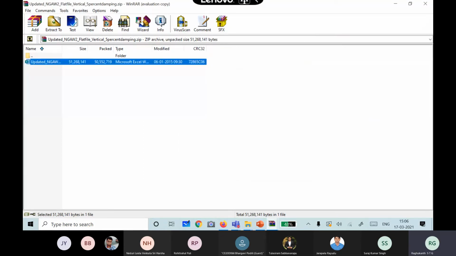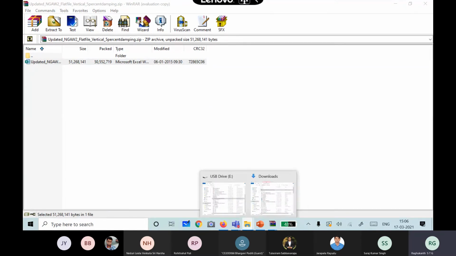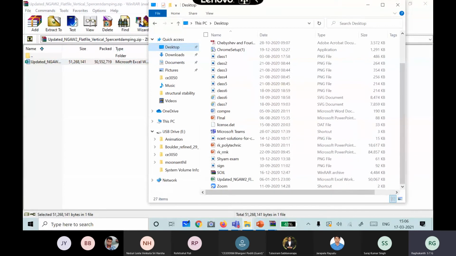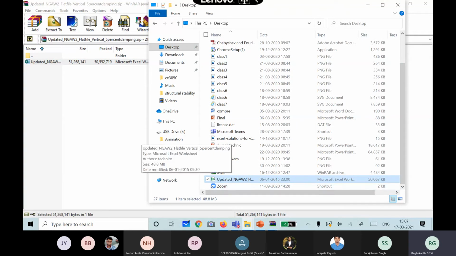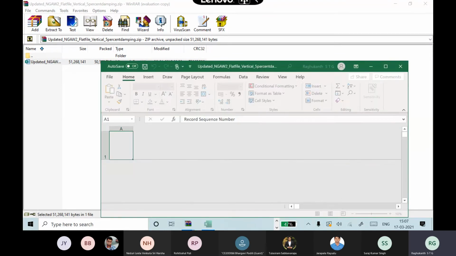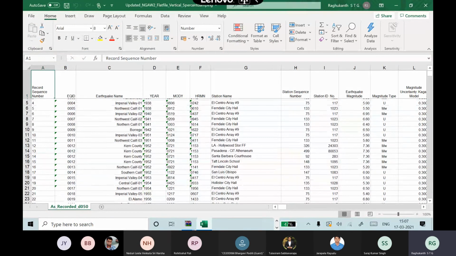So you can see this database. If you see the desktops, it is opening, I think. They have given vertical, I am showing you, but you can download all the other things yourself. So you can see here, you are able to see.